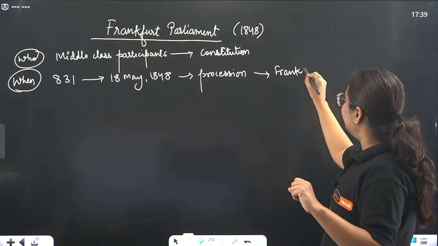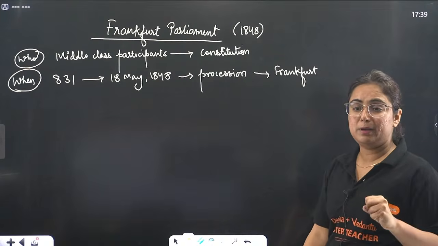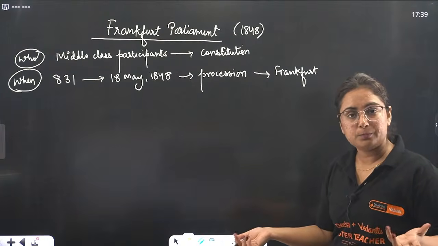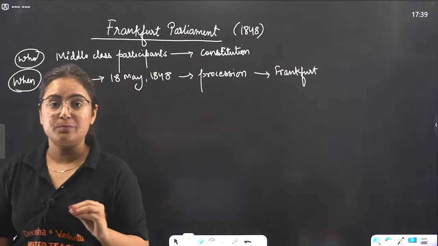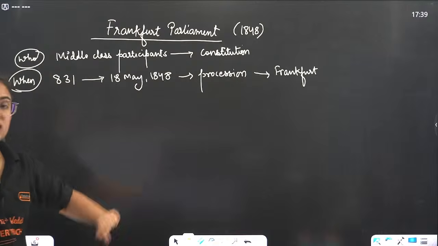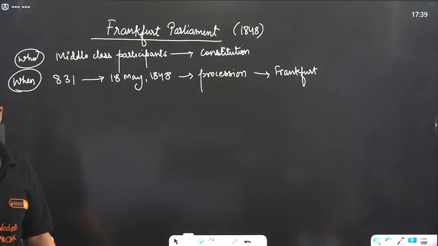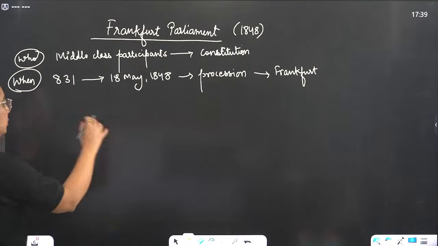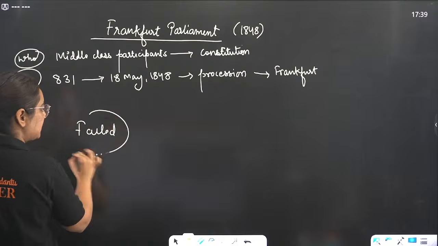Here in Frankfurt there was a church of St. Paul. All the people went there and gathered and raised the concern that we will be making a constituent assembly. We will be making what? Constituent assembly that will frame the constitution for the nation. Very good, all is going smooth. But eventually, you know what happened? This Frankfurt parliament just failed.